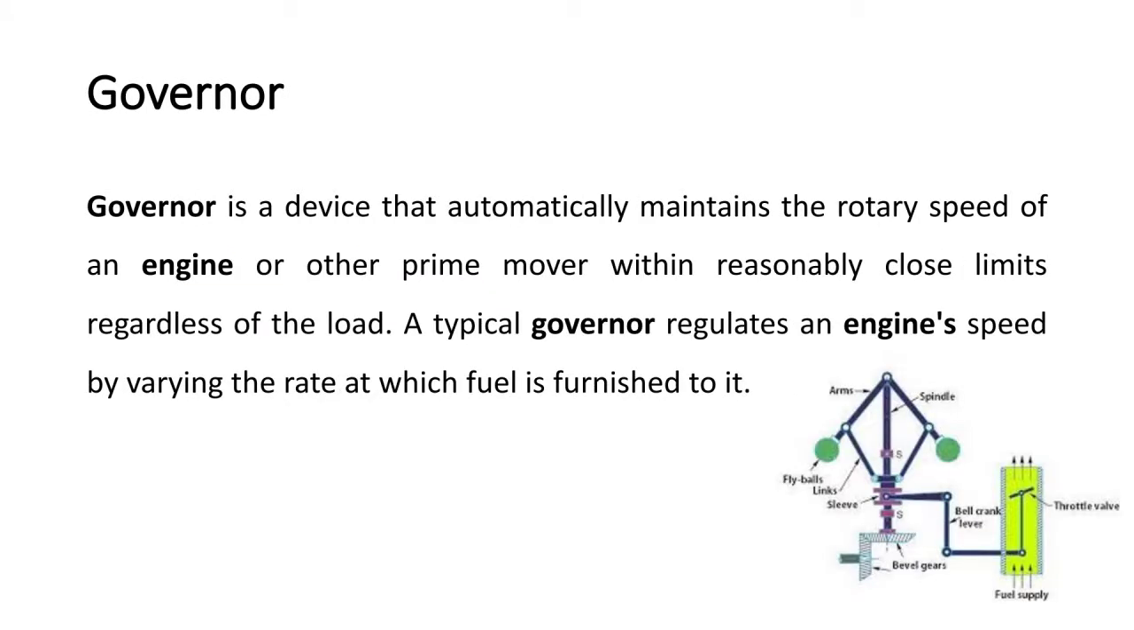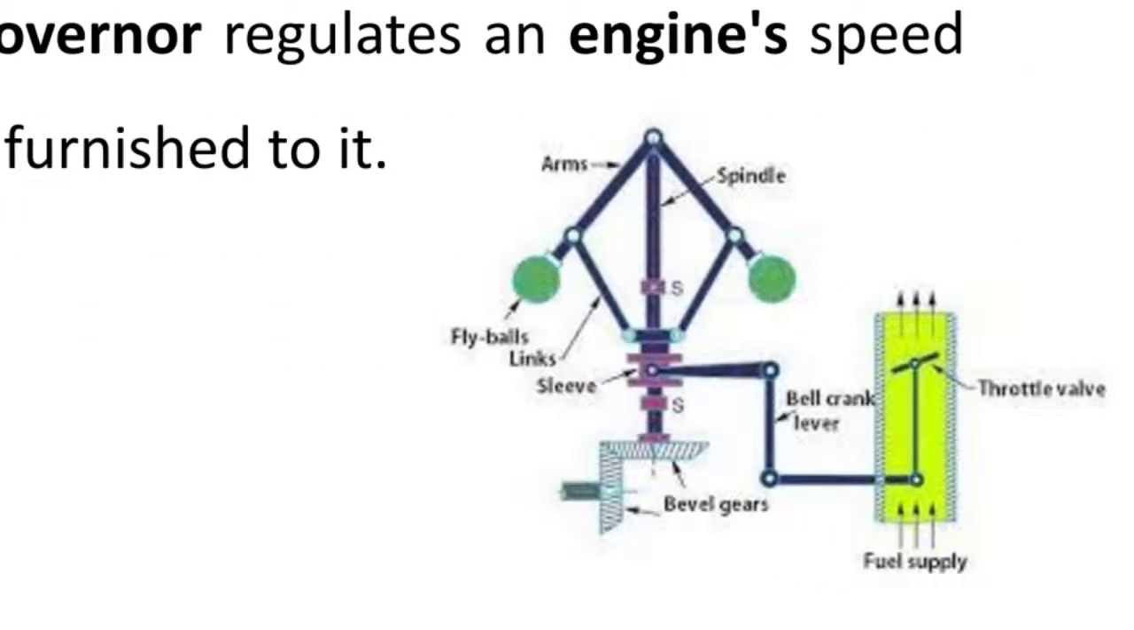Next term, governor. A governor is a device that automatically maintains the rotary speed of an engine or other prime mover within reasonably close limits regardless of the load. A typical governor regulates an engine speed by varying the rate at which the fuel is furnished to it. So here you can see the governor, which is attached to the system.